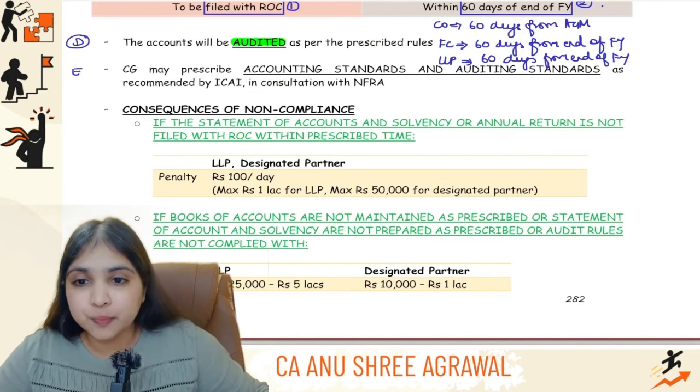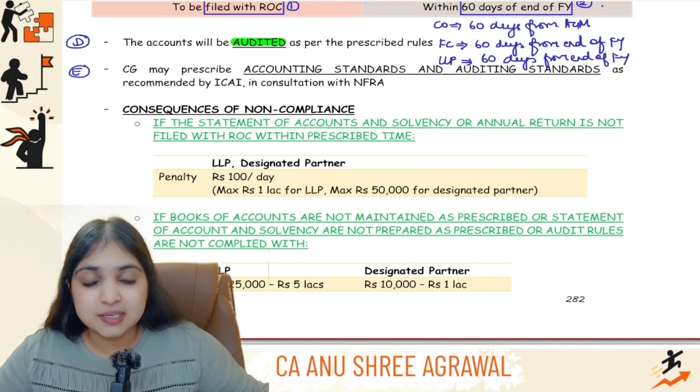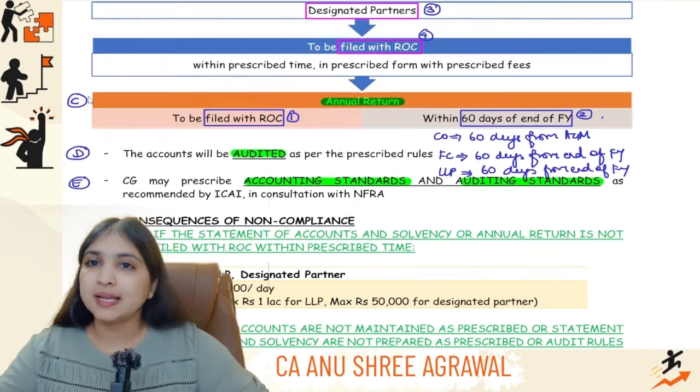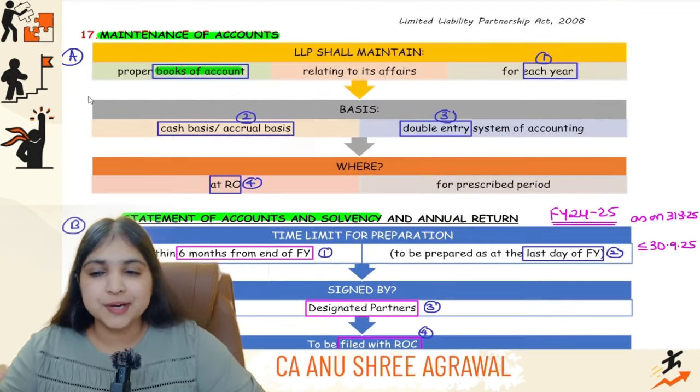Then comes your fifth point over here. The central government will prescribe accounting standards and auditing standards for LLPs also, as recommended by ICAI in consultation with NAFRA. That's it, guys. So there are only 5 points in this discussion.